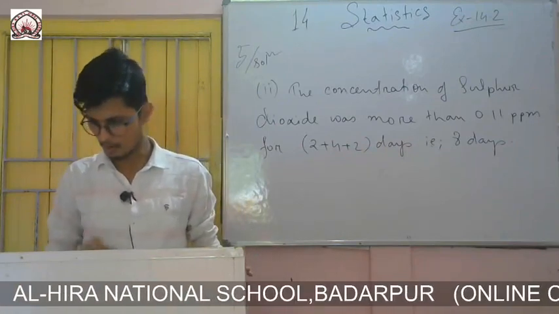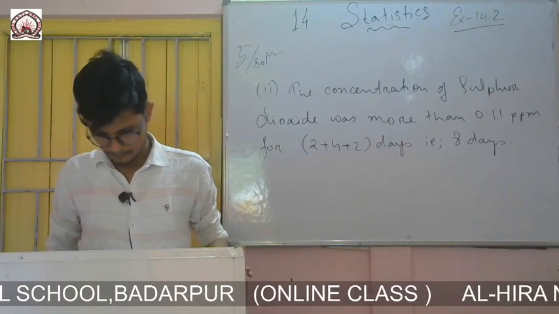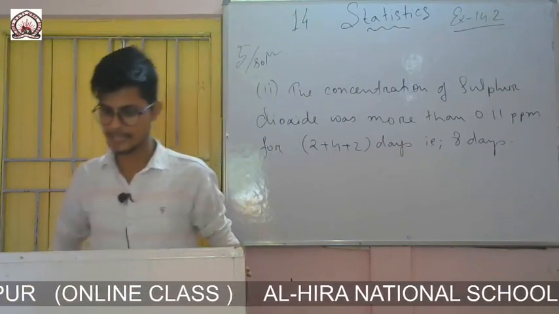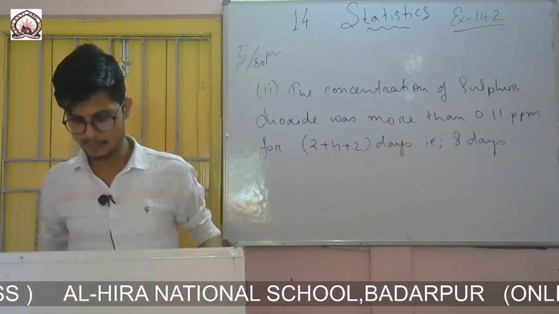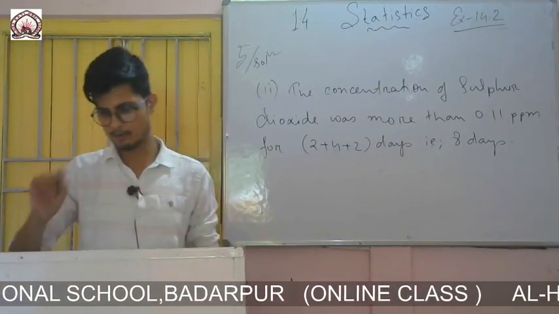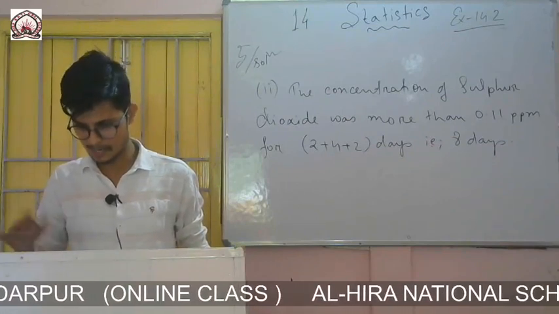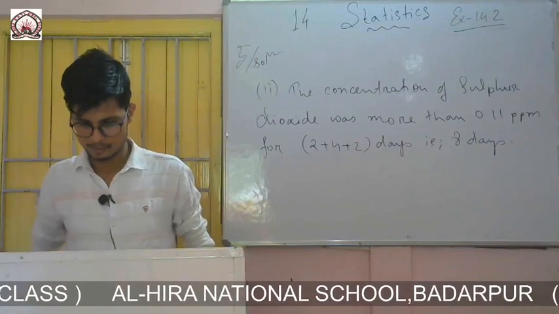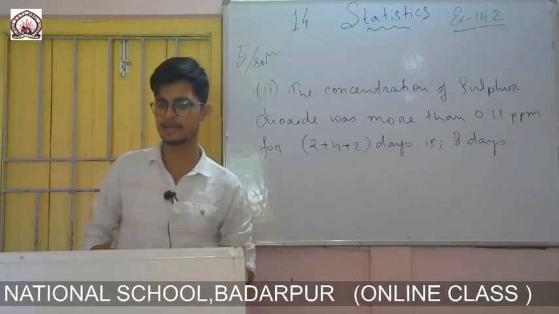Okay. So now question number 5. Sorry, not 5, it is 6. 3 coins were tossed 30 times simultaneously. Each time the number of heads occurring was noted down as follows. So 3 coins were tossed simultaneously, and it is noted how many times heads occurred. The question is only to prepare a frequency distribution table for the given data.